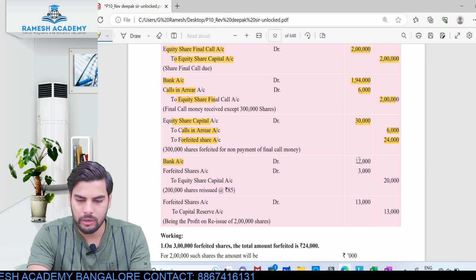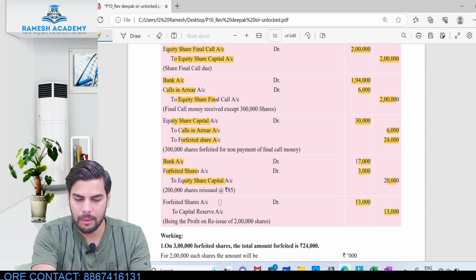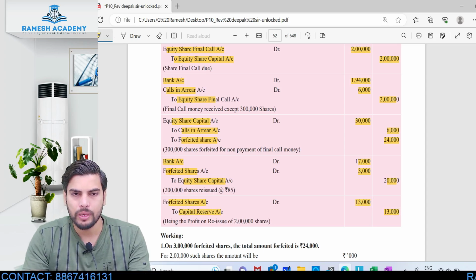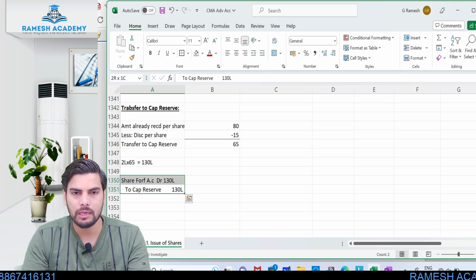Bank account debit 170 lakh, share forfeited account 30 lakh to share capital 200 lakh. And again, when it comes to the amount transferred to capital reserve, look at the amount. Don't you think it is 130 lakh and 130 lakh? Don't you think we also got the same 130 lakh?